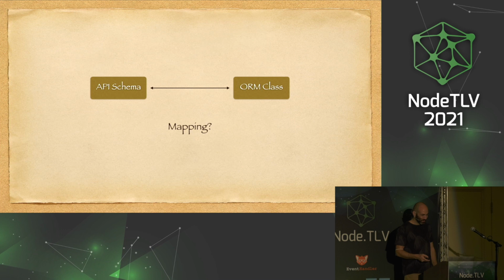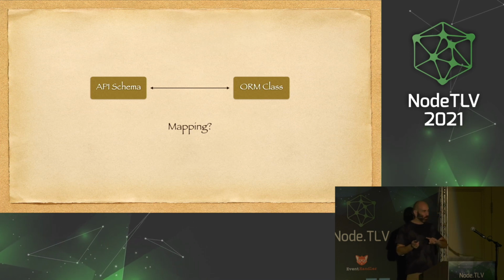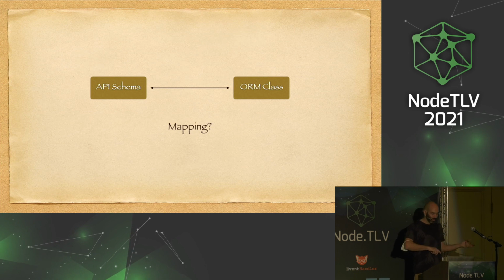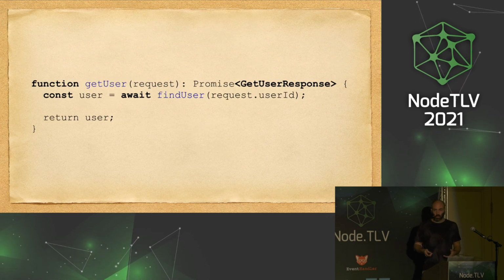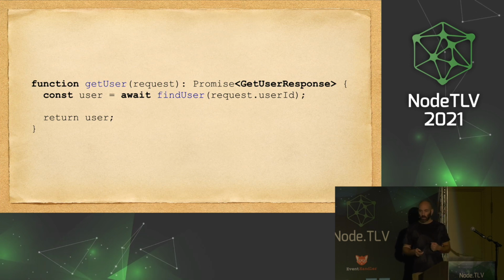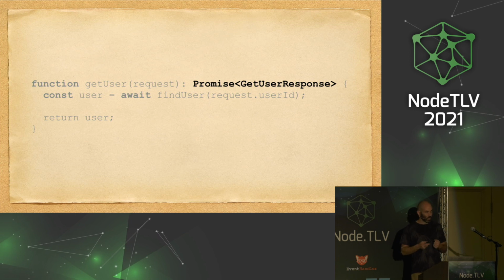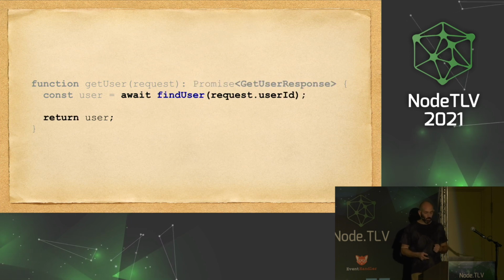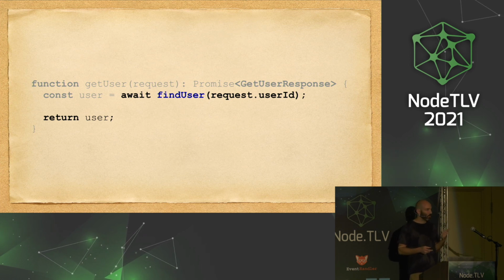So can we create some kind of mapping between the ORM class, the database, and the types? So why do we need this? Because let's say our API route needs to return the type that we generated from the JSON schema. But we pull something from the database, it has the class of the ORM.